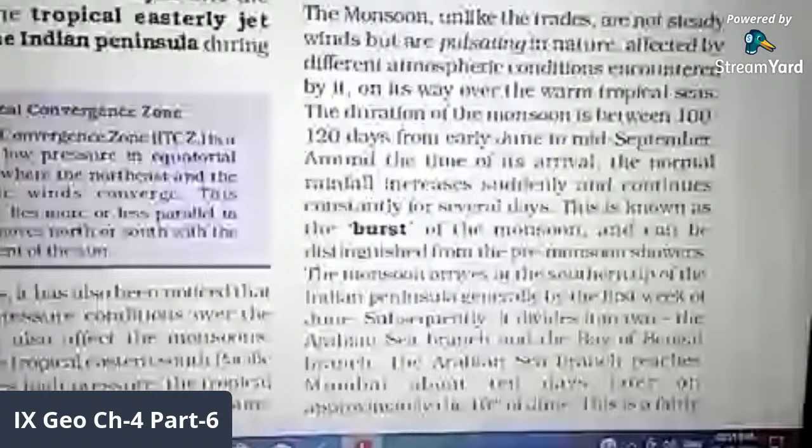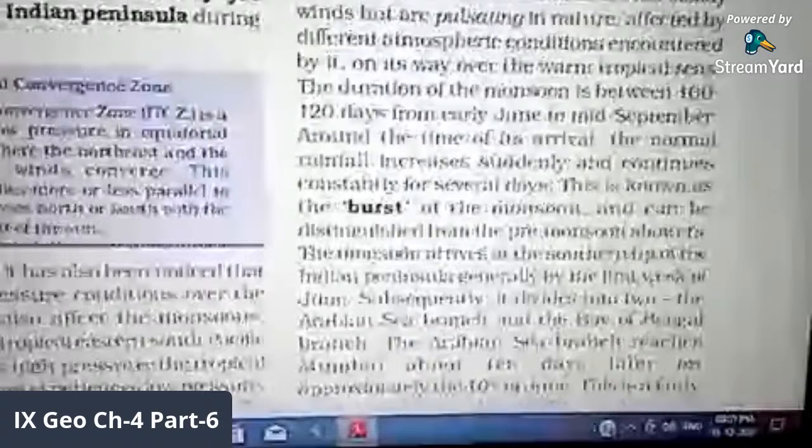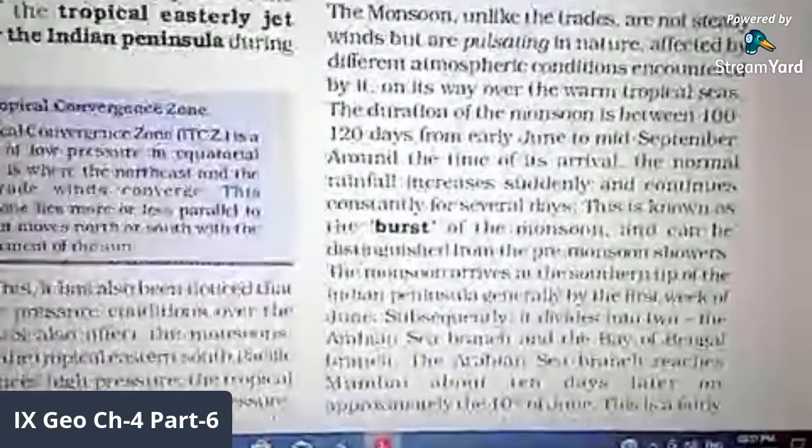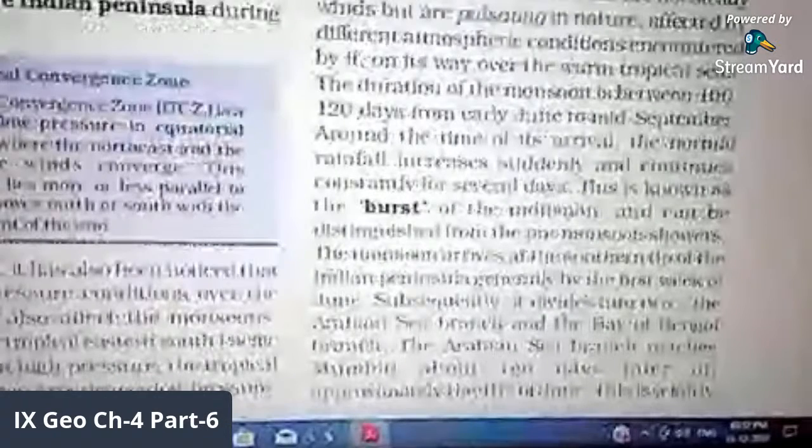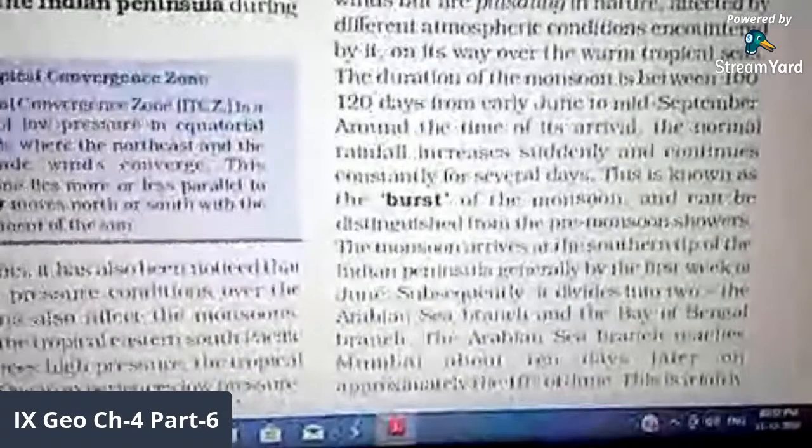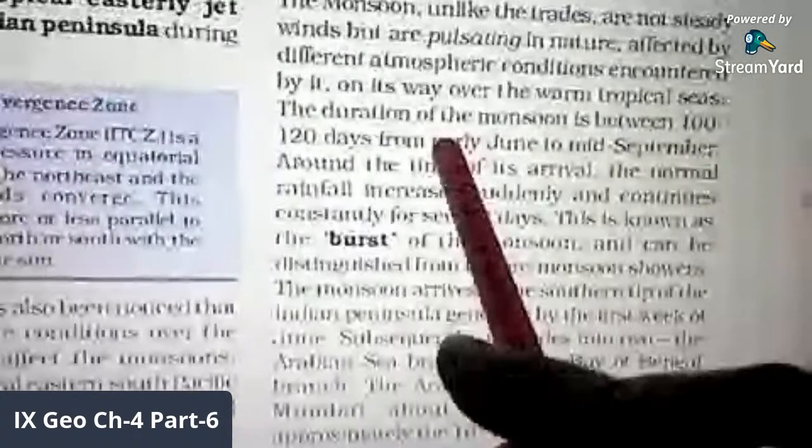At different times, monsoon affects different types of atmospheric conditions. In between 100 to 120 days, we experience monsoon in our country, from the month of June to mid of September. So this is the arrival time of monsoon wind, between June to mid of September.